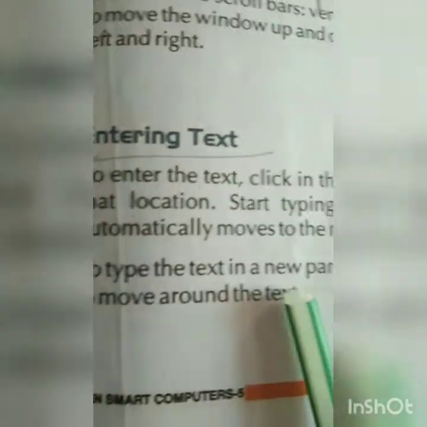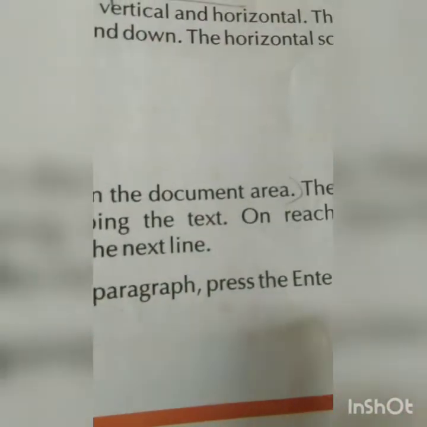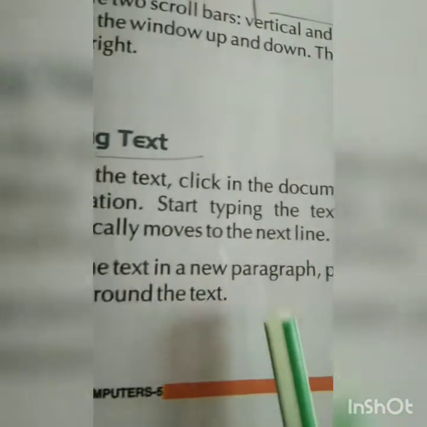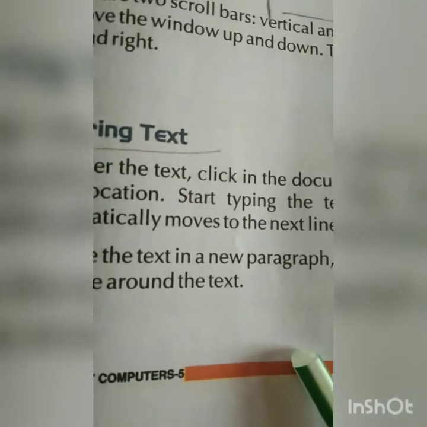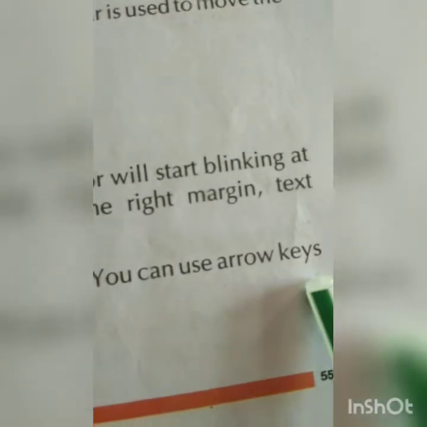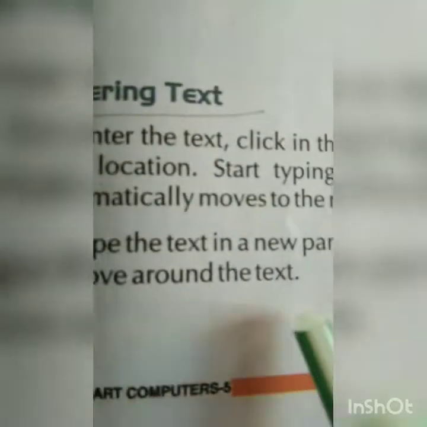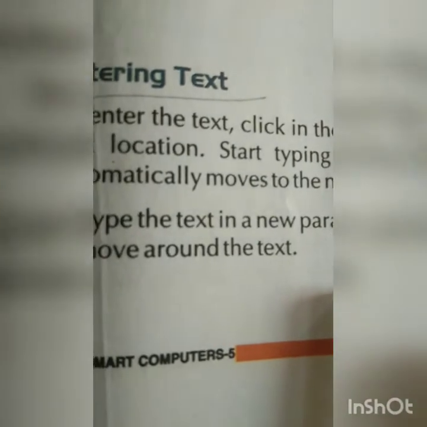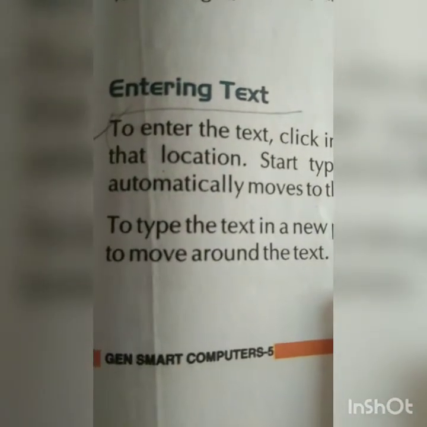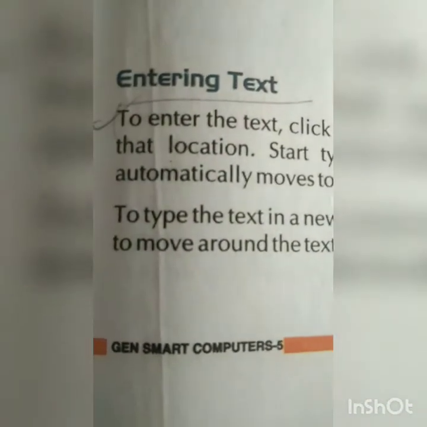To type the text in a new paragraph, press the Enter key. When you are typing something and you want to write in the next paragraph, you just have to press the Enter key. You can use arrow keys to move around the text. So arrow key facilities are also there. You can move up and down, left and right using the arrow keys.